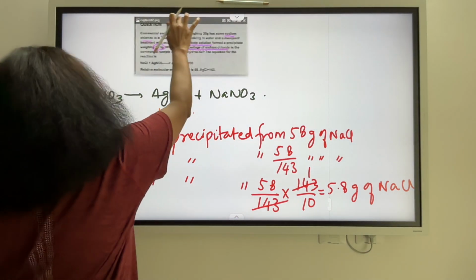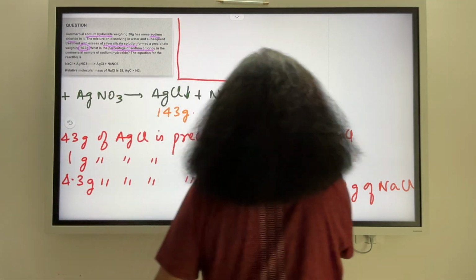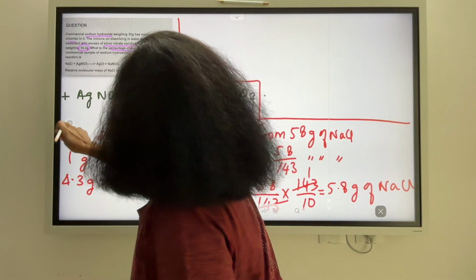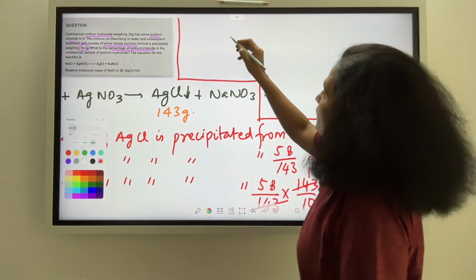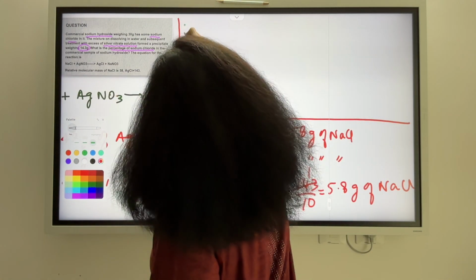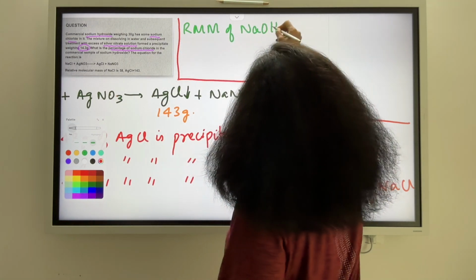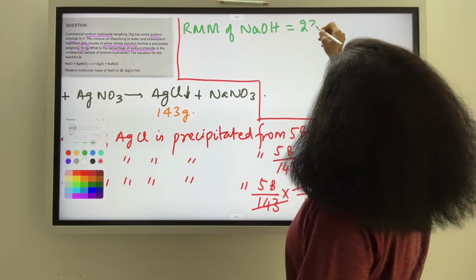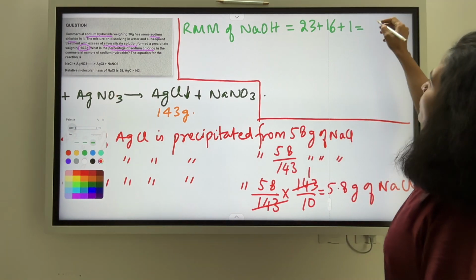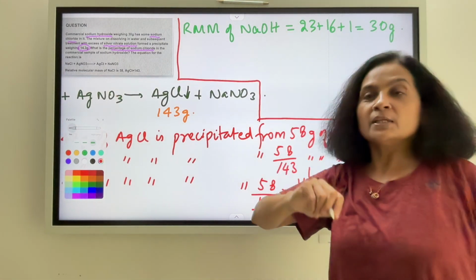Let's shift this a little here. So I am going to find out the percentage of NaCl in the given sample of NaOH. So let us do that. What is the molecular mass of NaOH? So relative molecular mass of NaOH is how much? Sodium is 23, oxygen is 16, and hydrogen is 1. So well, I get a value equal to 40 grams. So molecular mass in grams is 40 gram for NaOH.